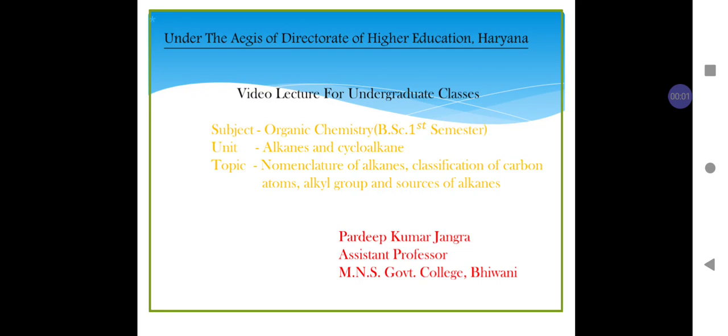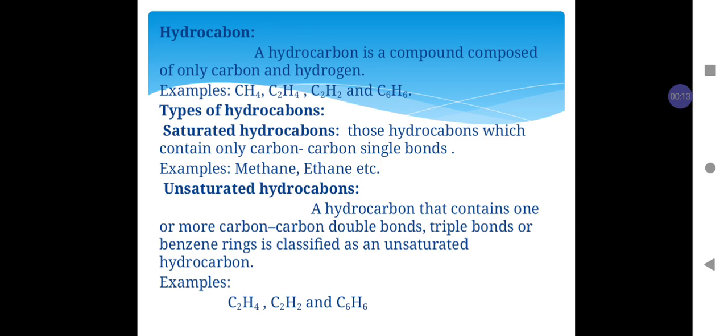In today's lecture, we will study nomenclature of alkane, classification of carbon atoms, alkyl group, and sources of alkanes. First of all, we will study about hydrocarbon. Hydrocarbon is a compound composed of only carbon and hydrogen. For example, methane, ethane, propane, benzene, etc.